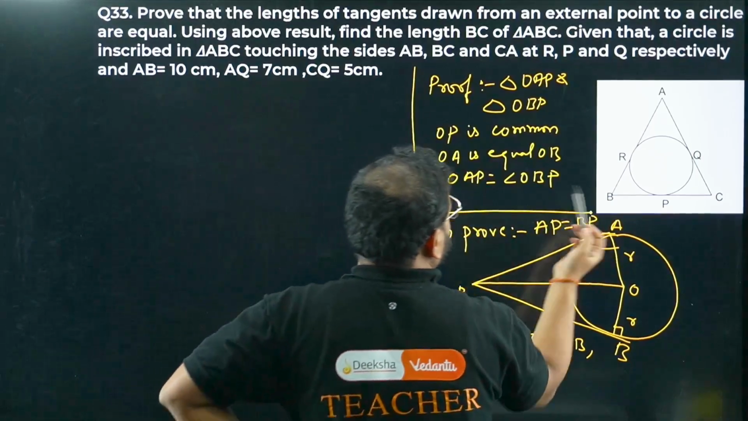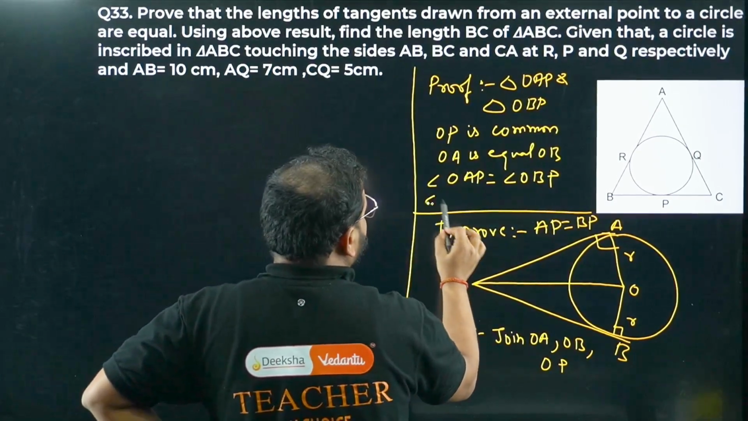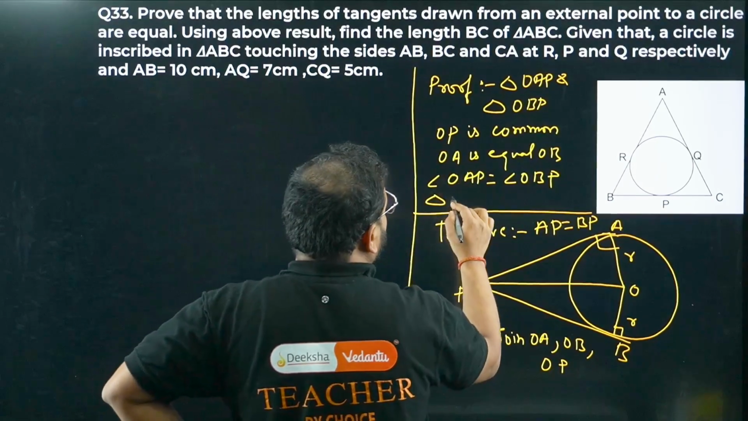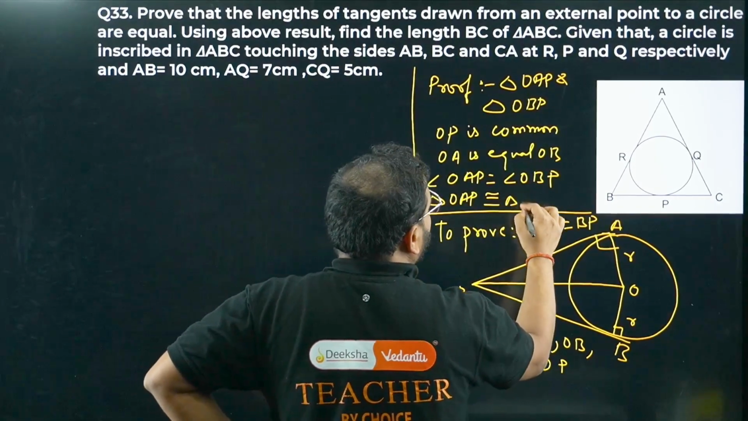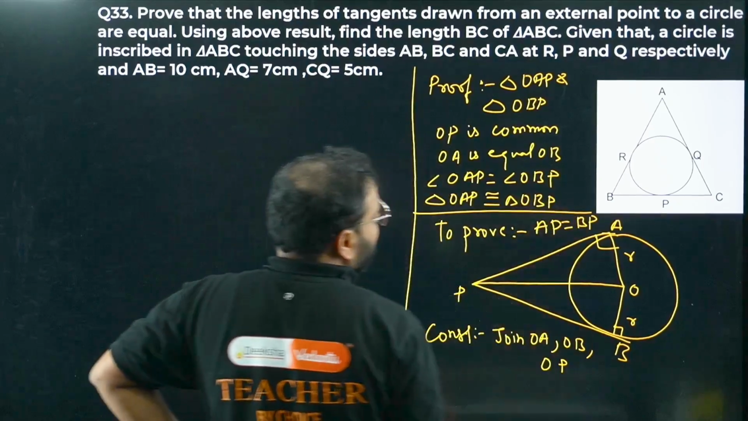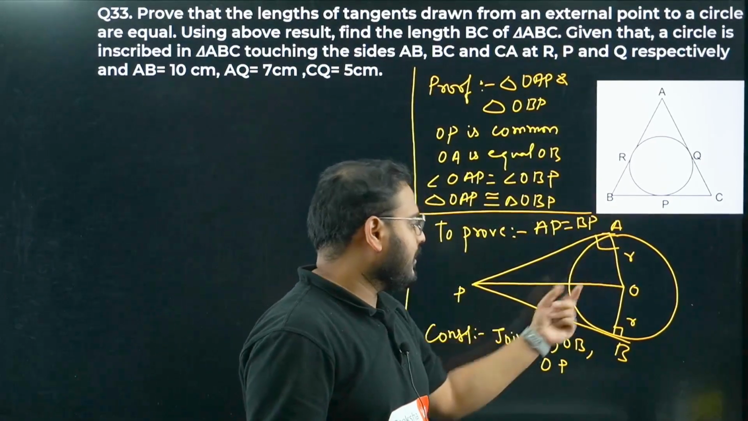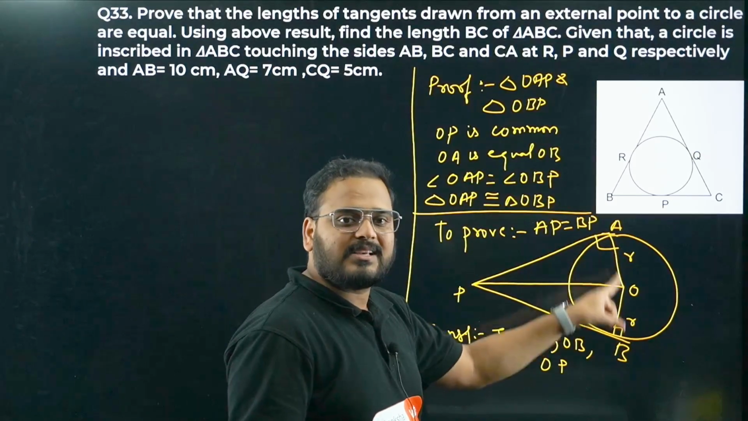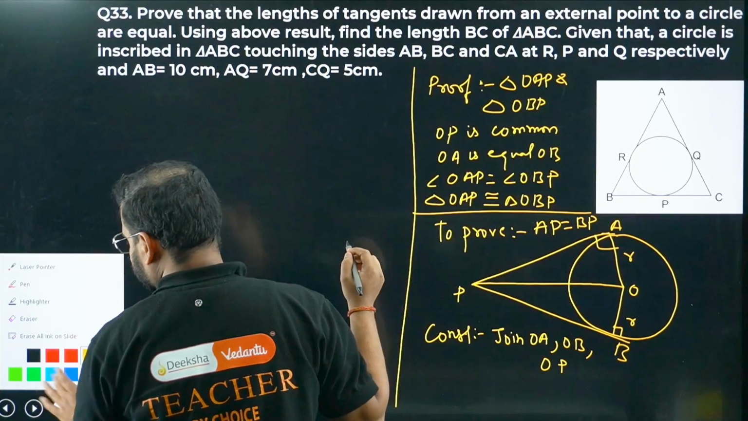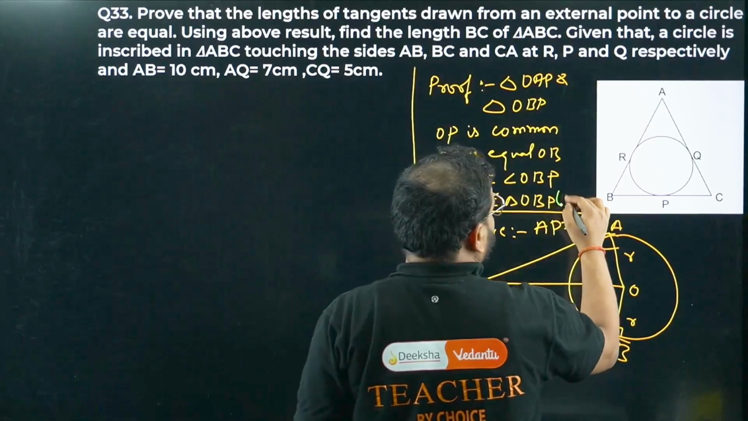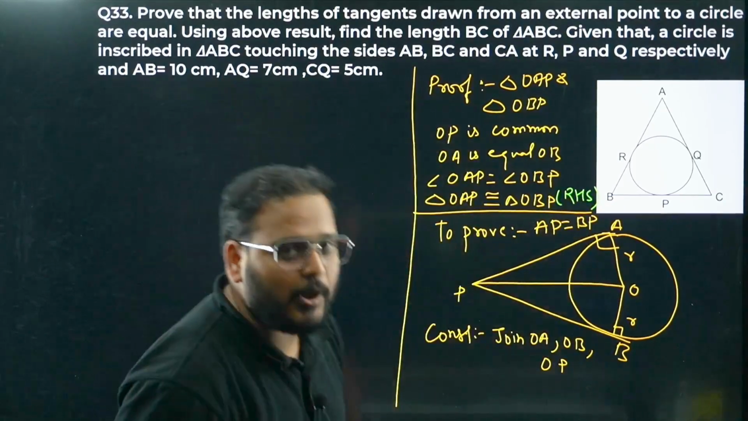Chaliye. Okay, so what can we write from there? We can write that triangle OAP is congruent with triangle OBP. What property will hold, sir? Right angle, hypotenuse and side. Right angle, hypotenuse is this, and the side which is coming as radius. Which property is true? RHS. We have here RHS. I hope this is clear.